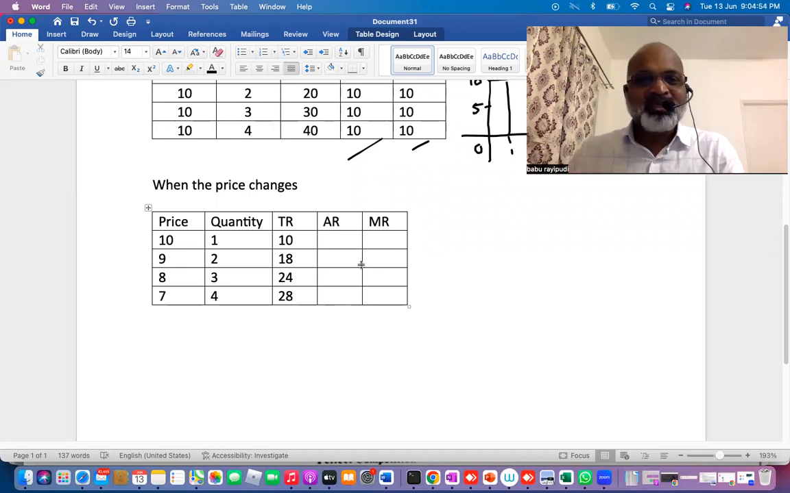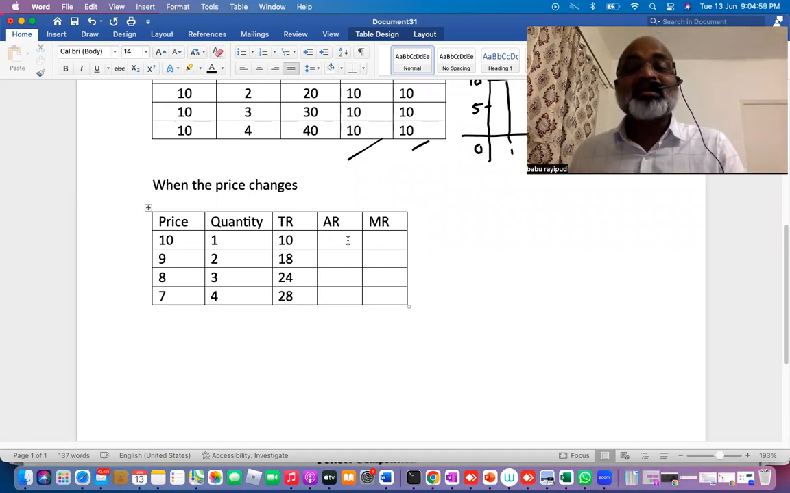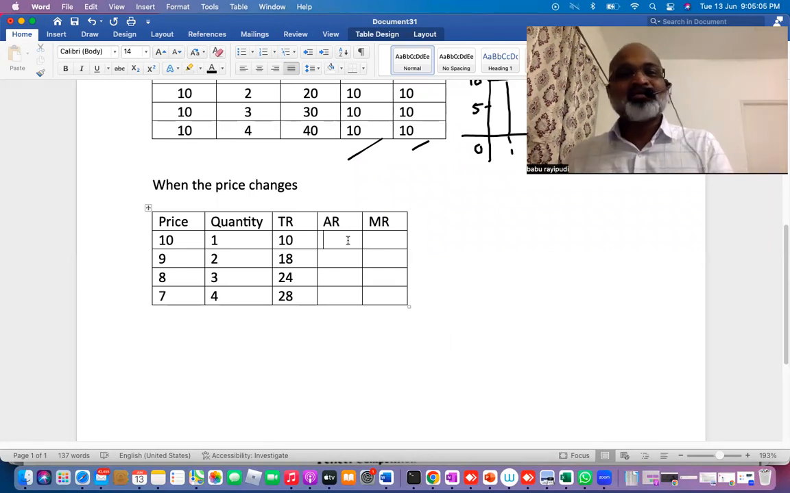Got it? Awesome. Now, what is the average revenue? Average revenue is the revenue earned on a single unit. It is nothing but total revenue divided by quantity. If you want to copy-paste, as it is, price also, fine.